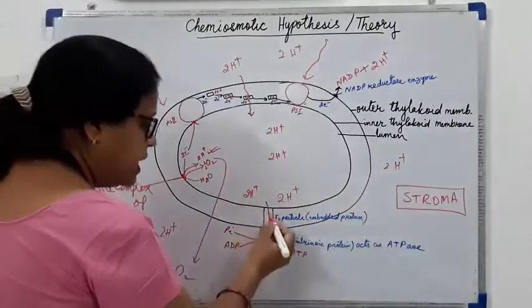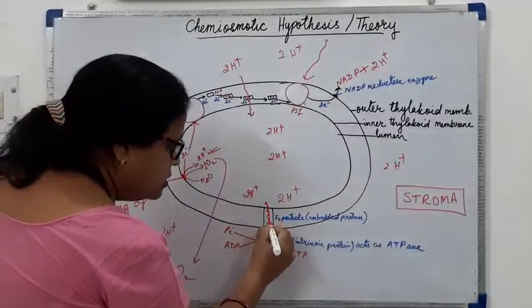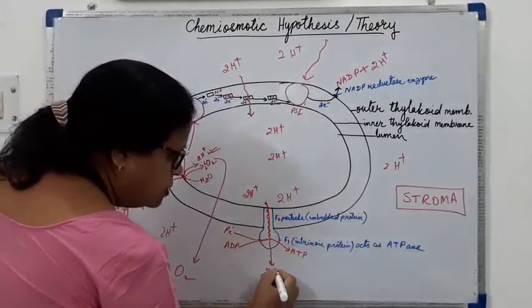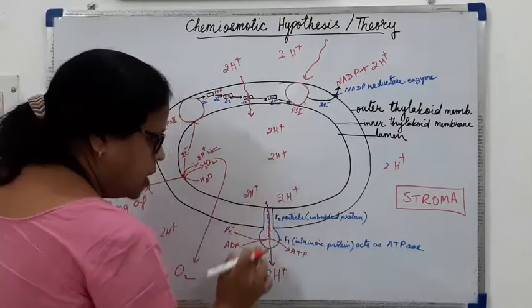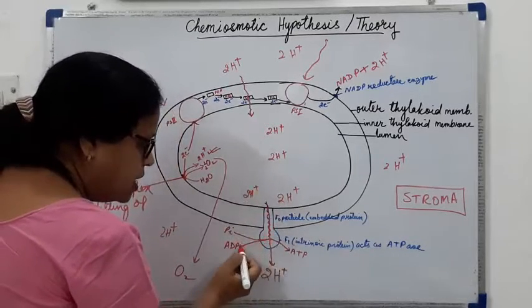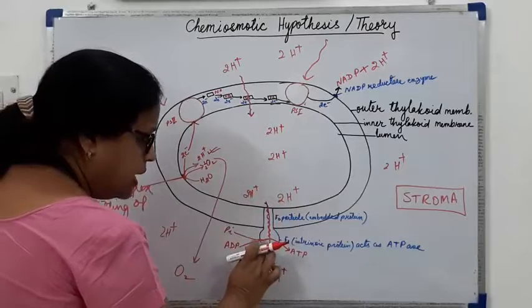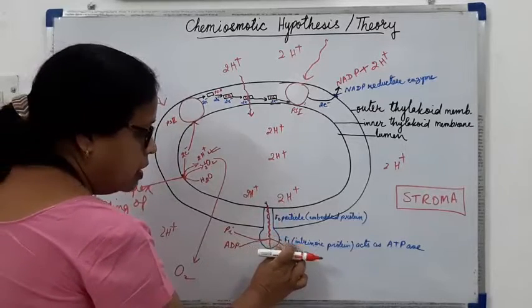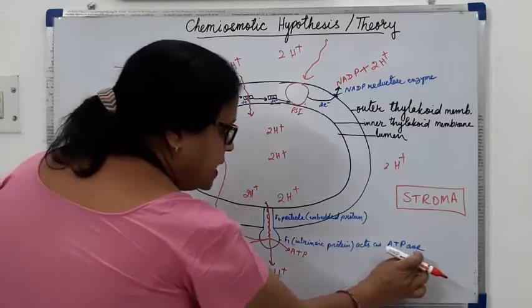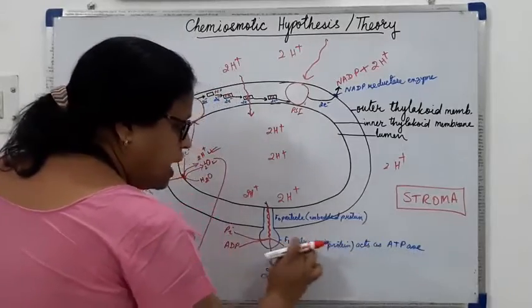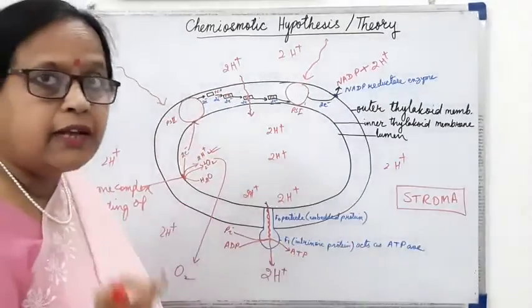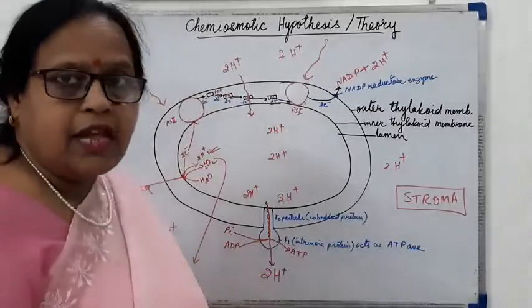So this energy, which is released in the movement of hydrogen ions from inside to outside, is utilized by the enzyme, that is the ATPase. So this protein F1 particle is acting like an enzyme.